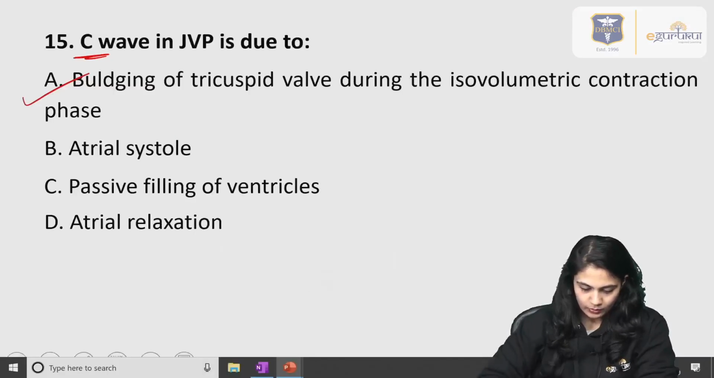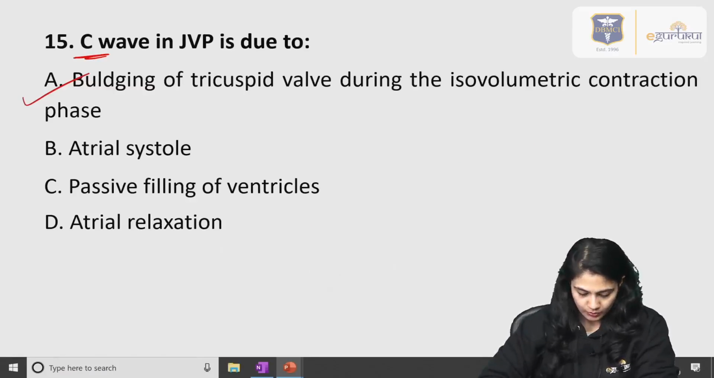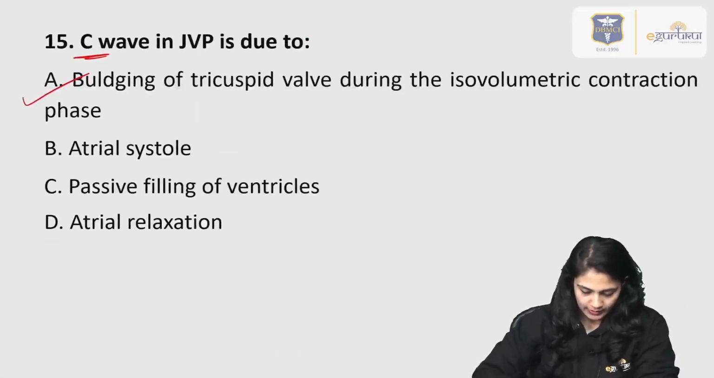So we already know that the C wave is because of the bulging of the tricuspid valve during the isovolumetric contraction, right? Okay, so moving on to the next question.